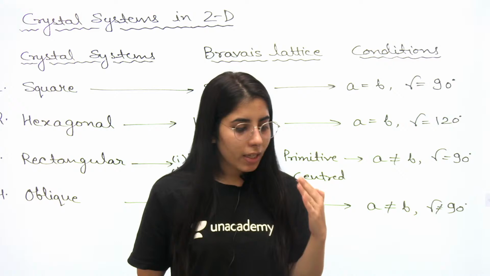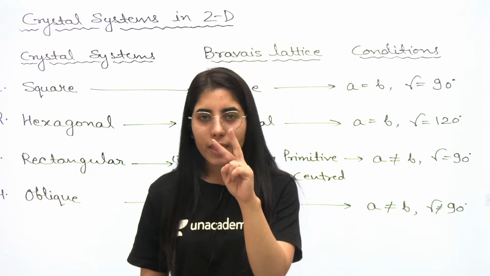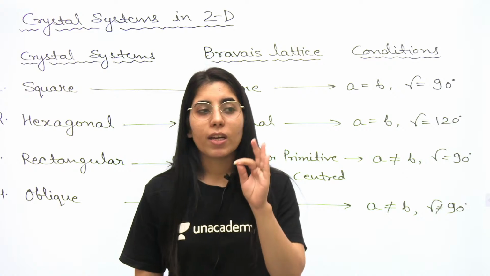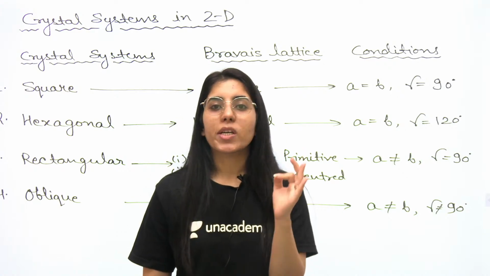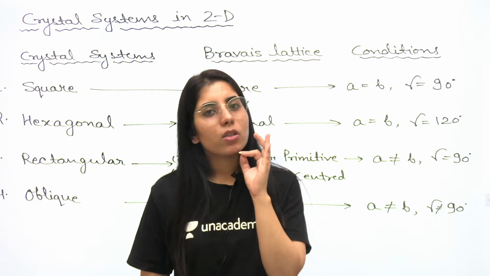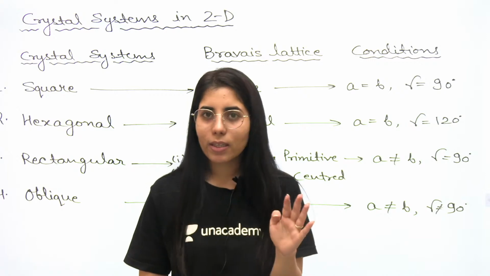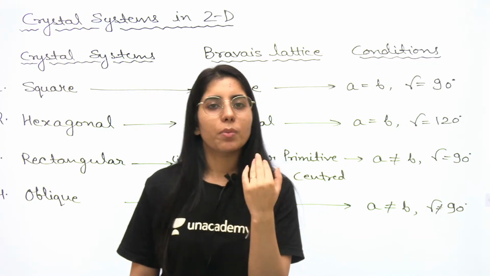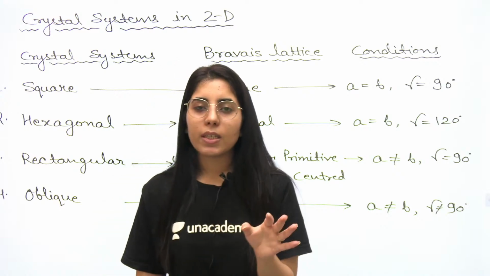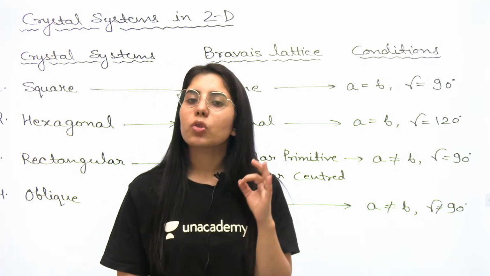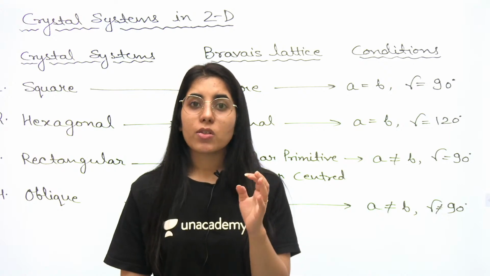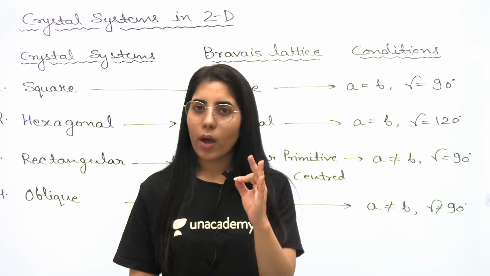If I'm talking about the crystal systems in 2D, one will be a very easy shape you consider in mathematics when you talk about 2D shapes. That's going to be a square, all sides equal, as well as the angle between any 2 sides equal to 90 degrees. The same condition on the lattice parameters we will have corresponding to this type of crystal system. So the first crystal system in 2D will be square.